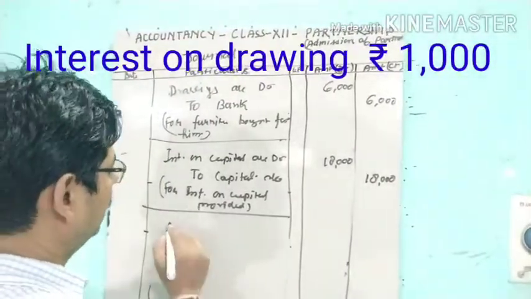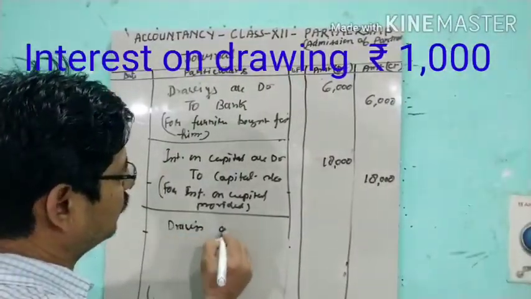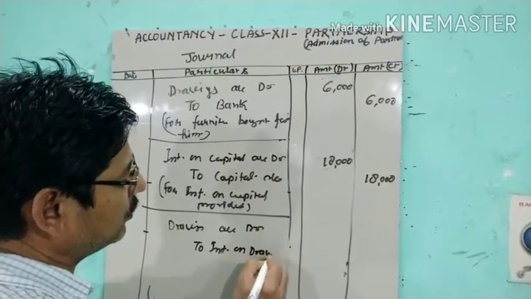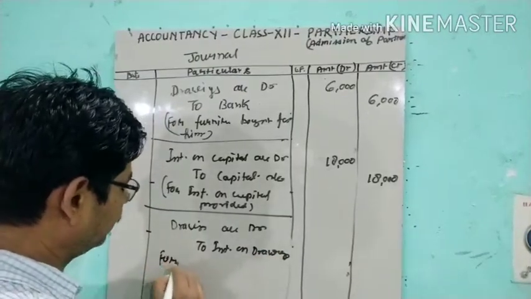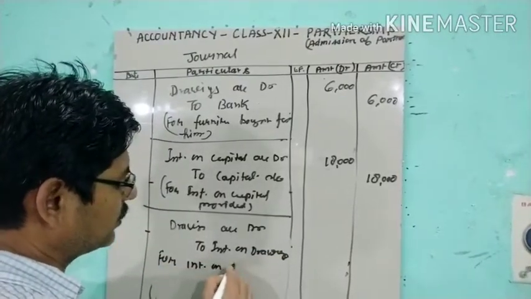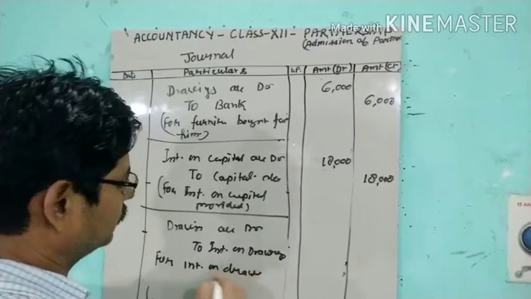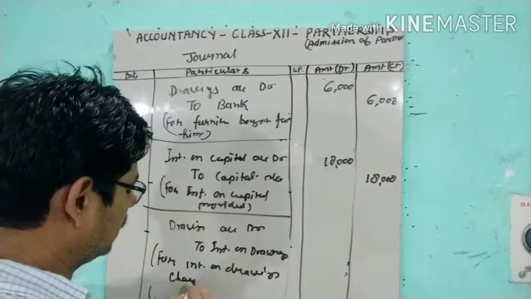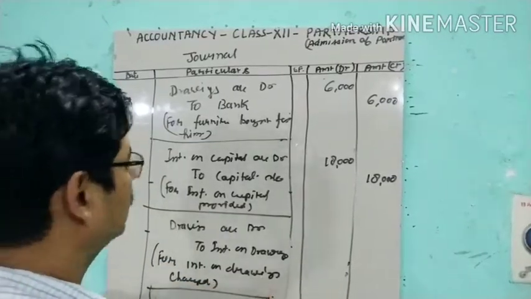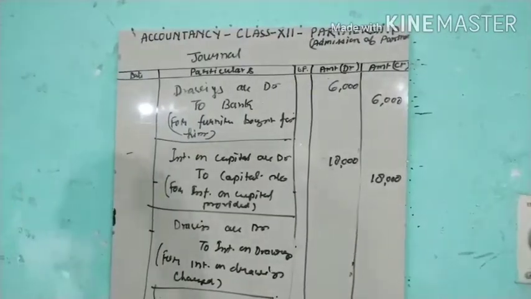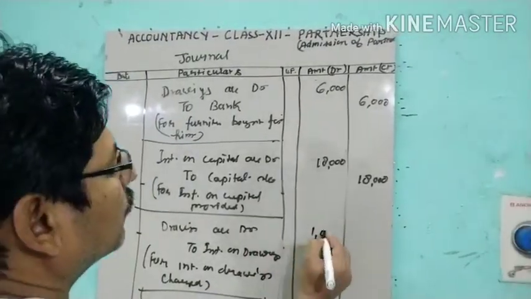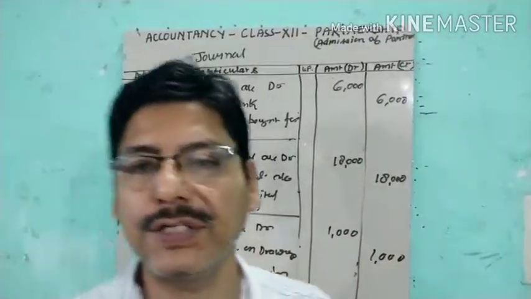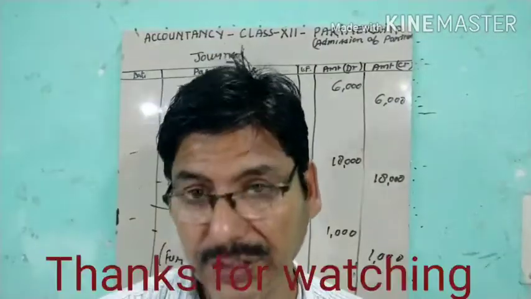So drawings account debit to interest on drawings, for interest on drawings charged. How much is it? It is 1,000. 1,000 rupees interest is charged on drawings. So these are the journal entries for different transactions.